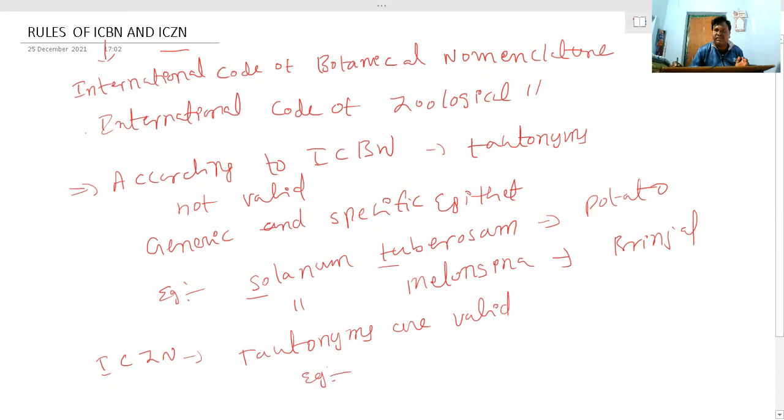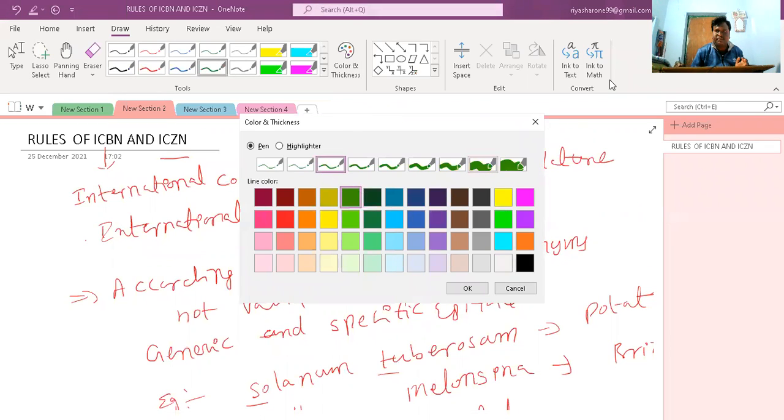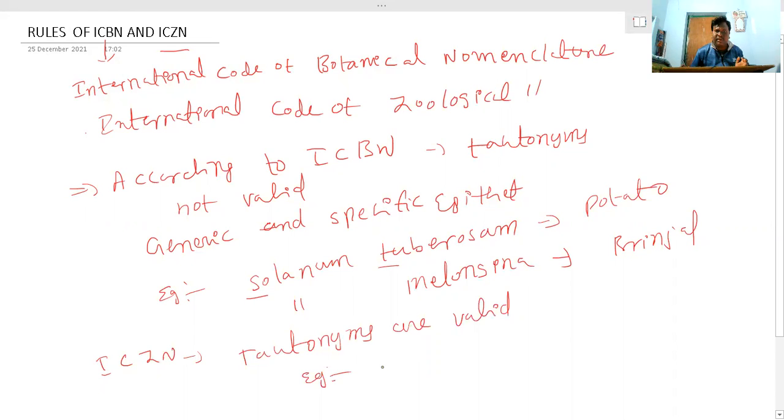We are taking here the example Naja naja, the Indian cobra, where the generic name is the same and the specific epithet name is the same.